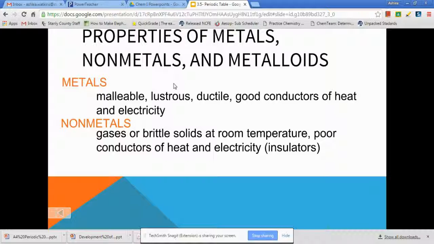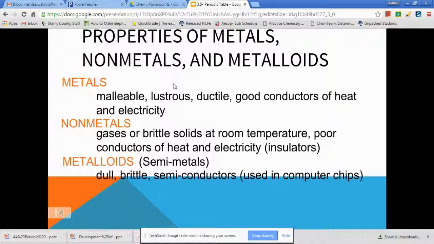And if you think about it this way, gases wouldn't be able to as much because there's not as much structure there. And then the last is metalloids, so the ones on the stair step, or your semi-metals. They are dull, brittle semiconductors. So these are really good for a lot of internal wiring because they don't get so hot that they melt or catch fire. So for example, here it says they're used in computer chips because that way it'll keep them from breaking down or melting, but it also still allows them to conduct high amounts of electricity.